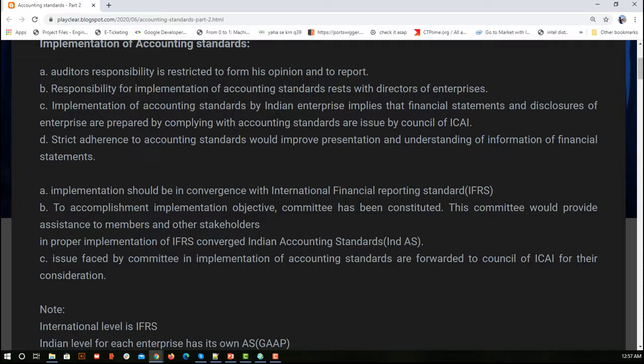Next, implementation should be in convergence with IFRS. Now, what is IFRS?